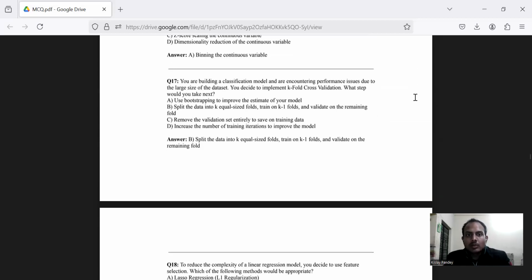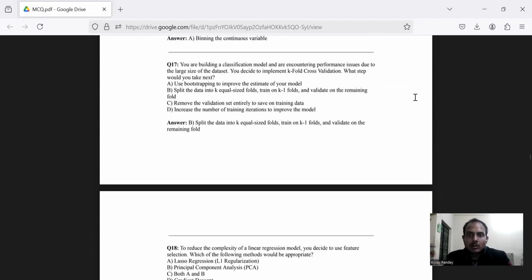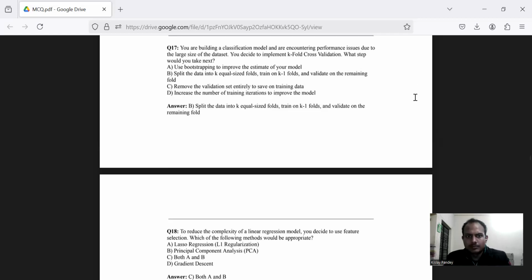Question number 17. You are building a classification model and you are encountering performance issues due to the large size of the data set. You decide to implement K-fold cross-validation. What step would you take next? A, use bootstrapping to improve the estimation of your model. No, not this one. Option B, split the data into K equal size folds, train on K-1 folds and validate on the remaining fold. Yes, this is the right option.